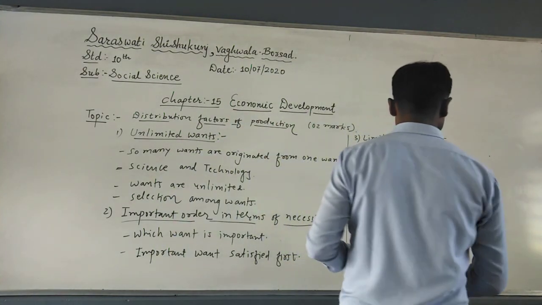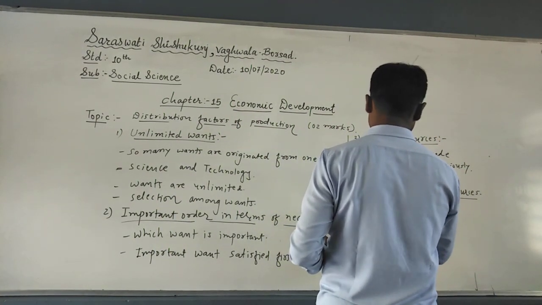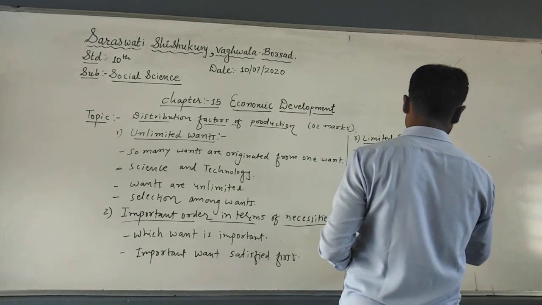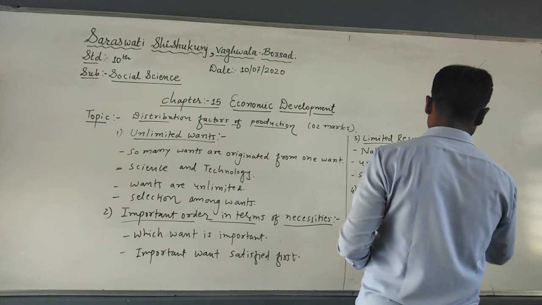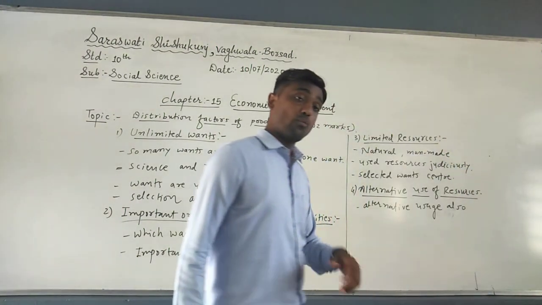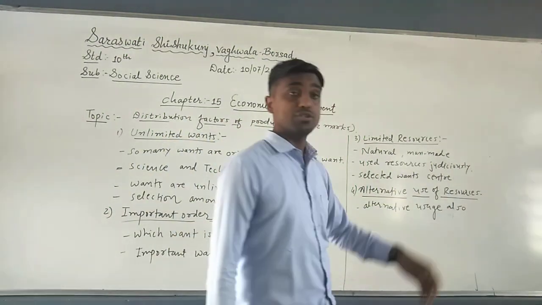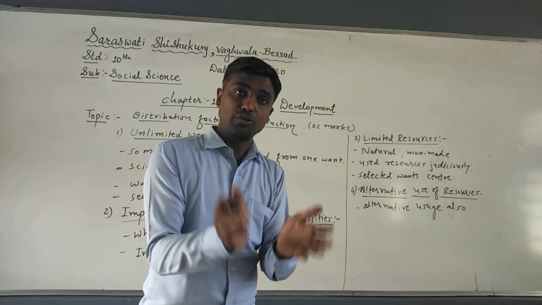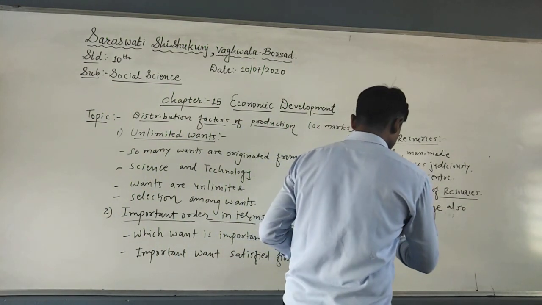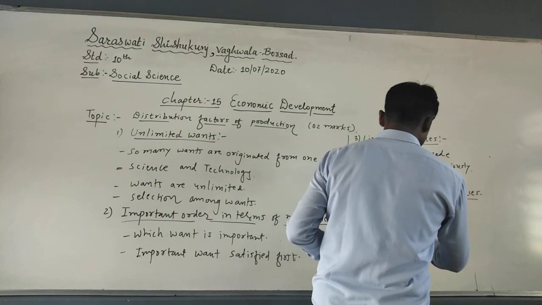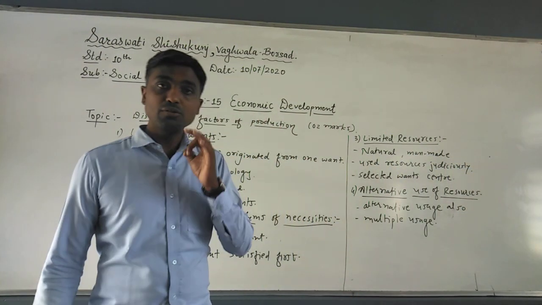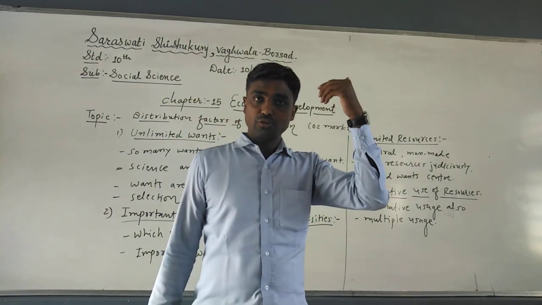So here I will write alternative usage also. It means to fulfill the wants there will be alternative usage. Understood? That resource will be used or another resource will be used in that place, or multiple usage. But if you select any resource, then you can forget about other wants.